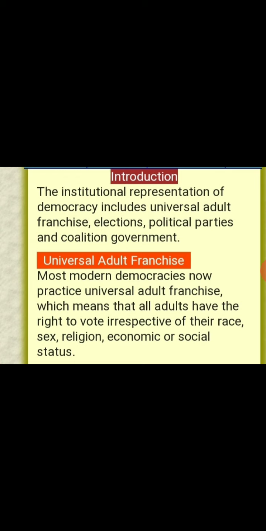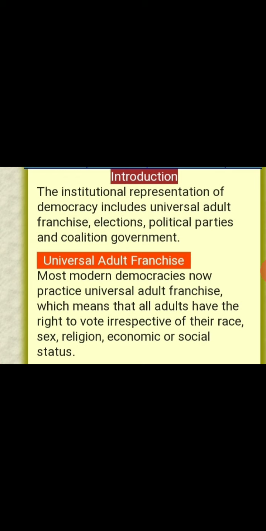The institutional representation of democracy, what does it include? It includes universal adult franchise, that is the right to vote. It includes elections. Elections are the means where we cast votes for our representatives. Political parties are those parties which lead the elections or contest the different elections. And coalition government is where two or more political parties form the government.